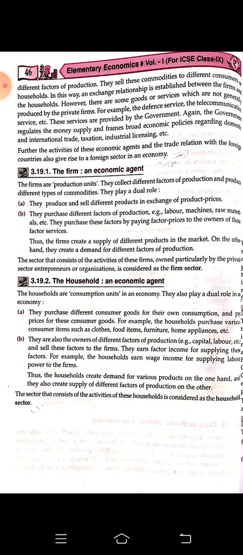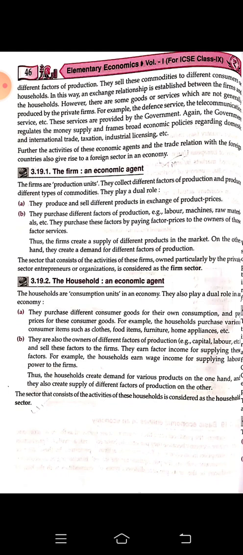They produce and sell different products in exchange of product prices. They purchase different factors of production. They purchase these factors by paying factor prices to the owners of these factor services. Thus, the farm creates a supply for different products in the market.